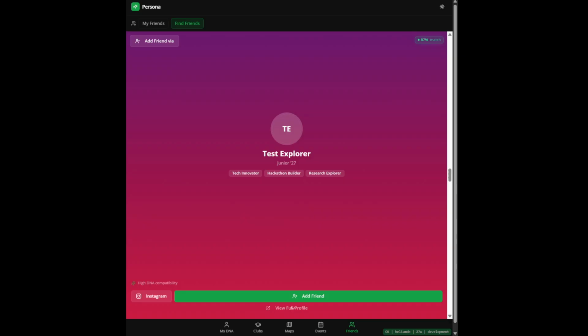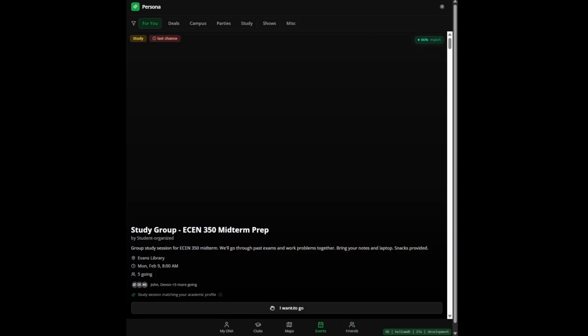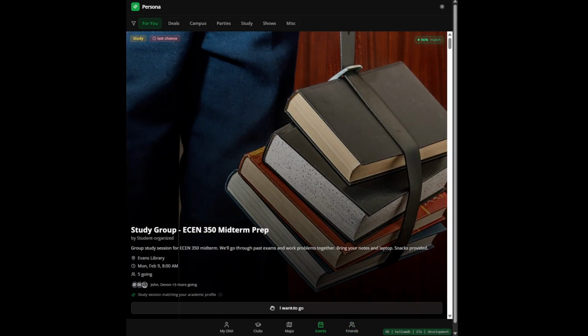All right. And next up, we have the Events tab. This is where the ecosystem connects. This is where you find your friends. Events are ranked using three factors: persona compatibility, social context, using your friends from the Friends tab, and urgency, where you can also sort by urgency based on when the event is happening. This means events aren't just relevant, they're timely and socially manageable.